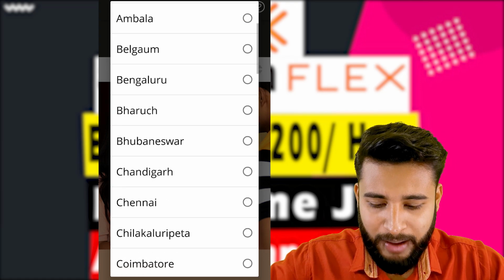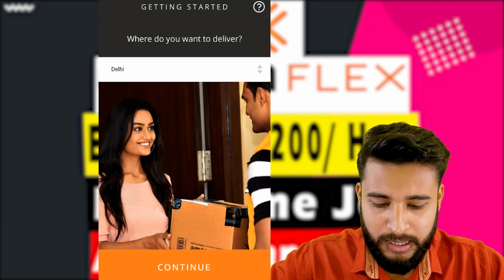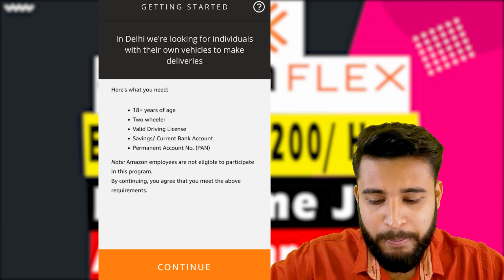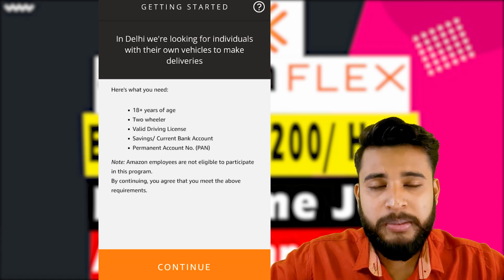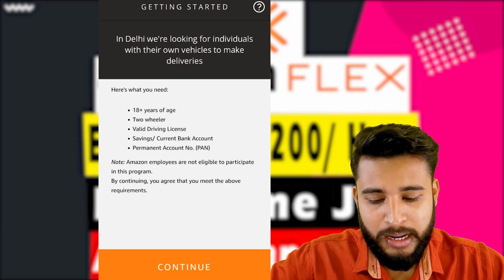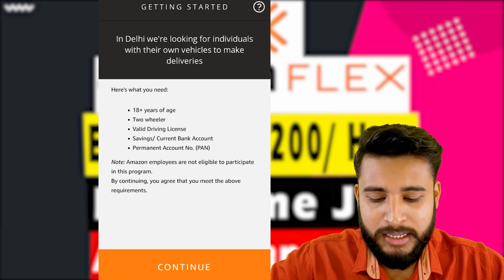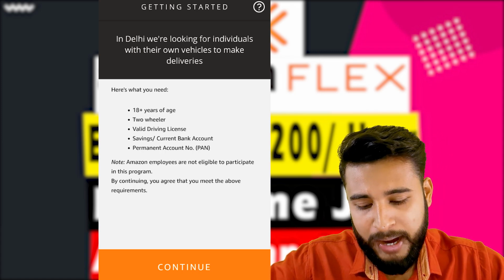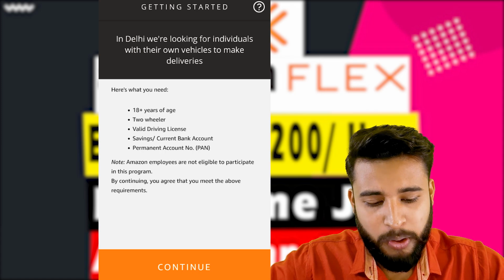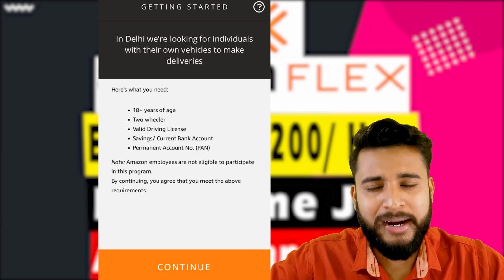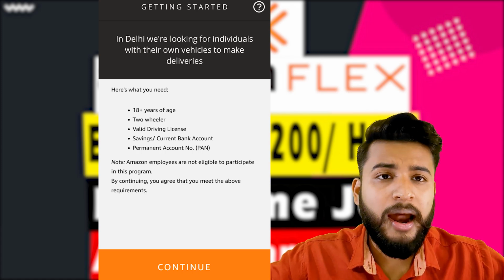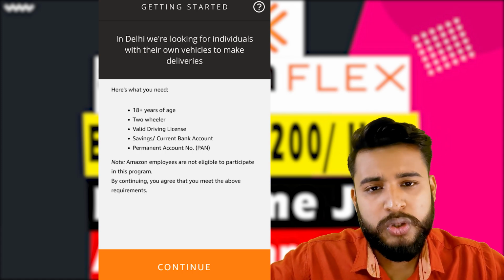But I will show you, I will select Delhi and continue. When I click on continue, it shows me some basic eligibility requirements. You need to be 18 plus to work here, a two-wheeler is necessary, a valid driving license is necessary, a bank account is necessary to receive your payments, and a PAN card is important. PAN card is very important for any job or part-time job. Also, a PAN card is important because it is a permanent account number, and from this number everything can be fetched. So this is very important.